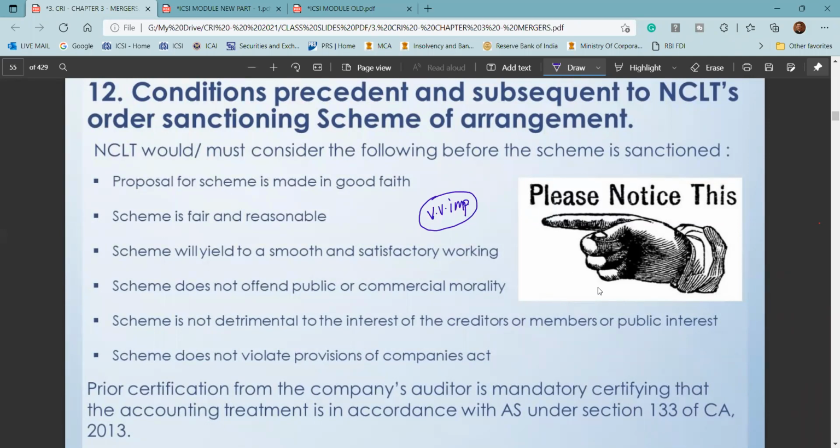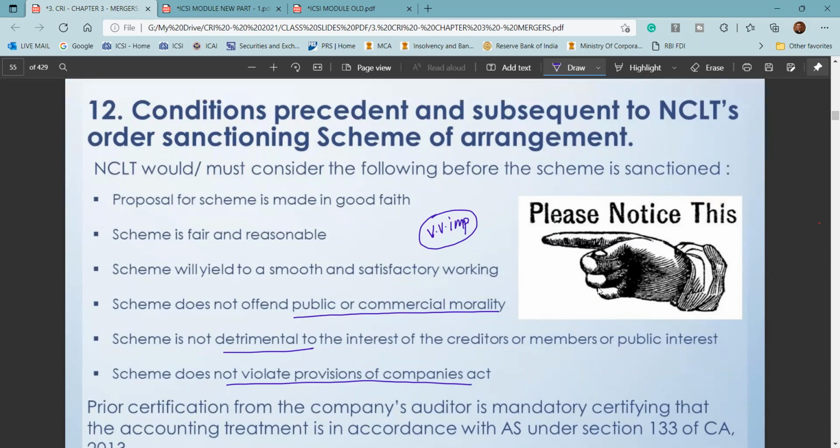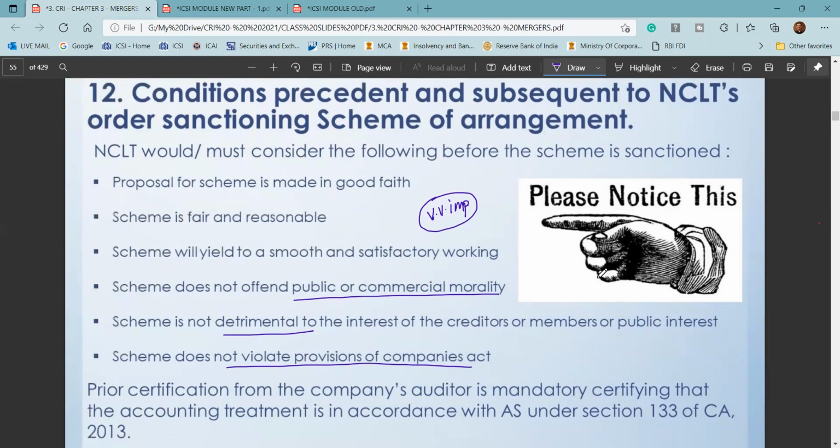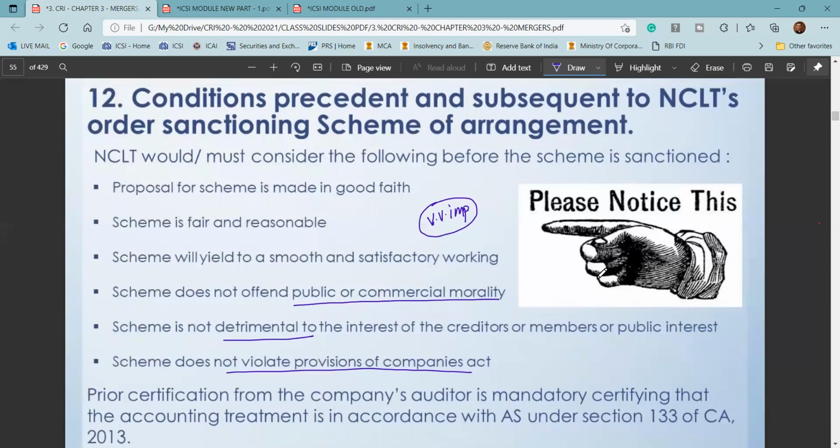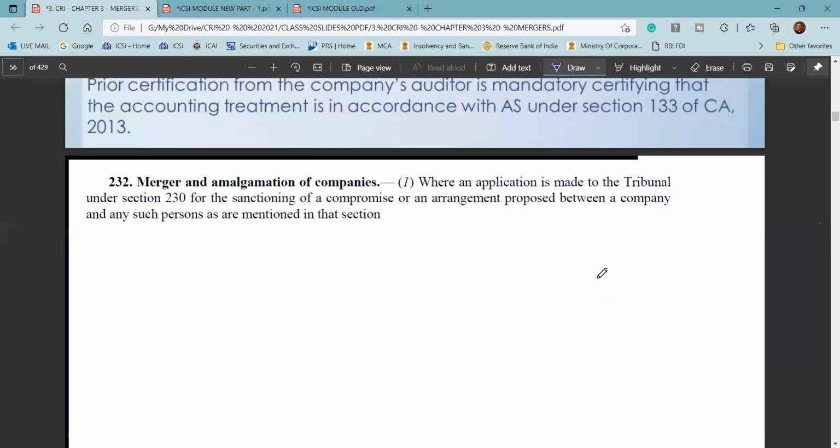It should not offend public and commercial morality. It shouldn't be detrimental. It shouldn't violate the provisions of the Companies Act or any other law. And prior certification of the auditor is received with respect to the accounting treatment as per the accounting standards. This particular question, I'm telling you, is again important. You can expect the same in your exam again.